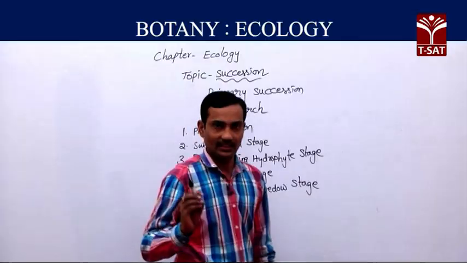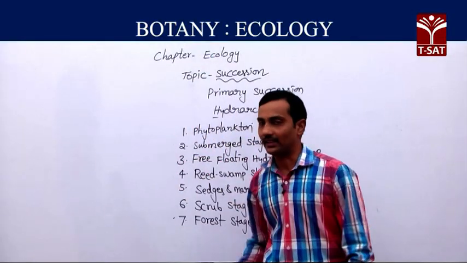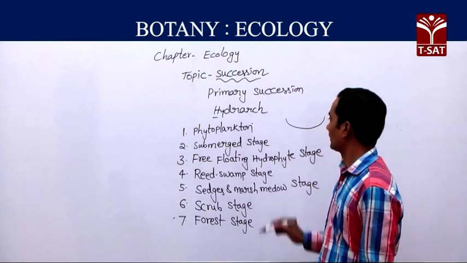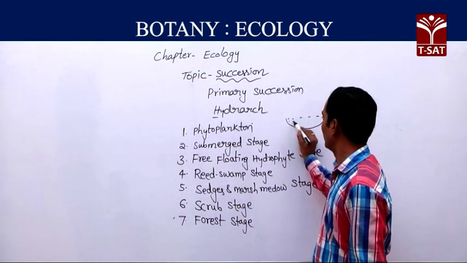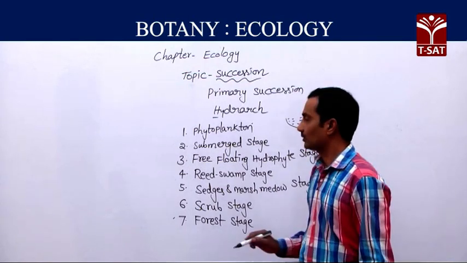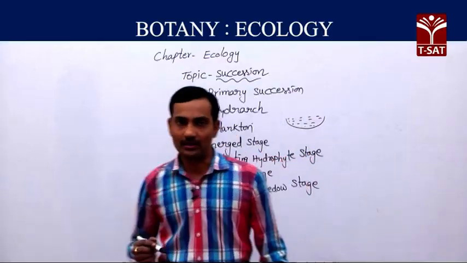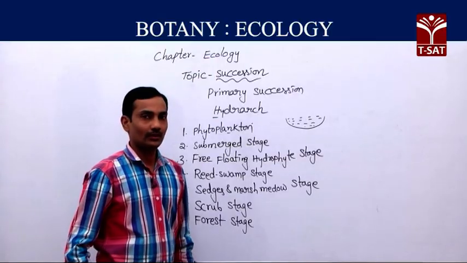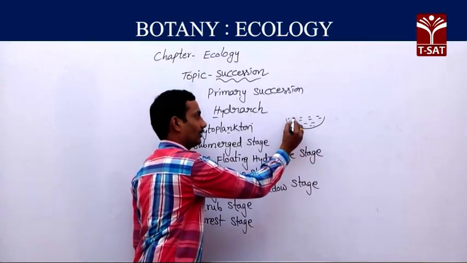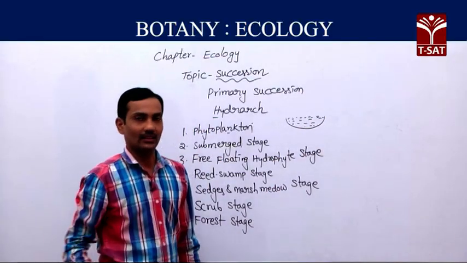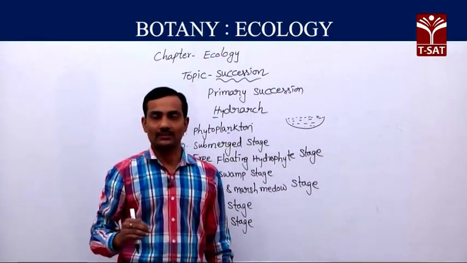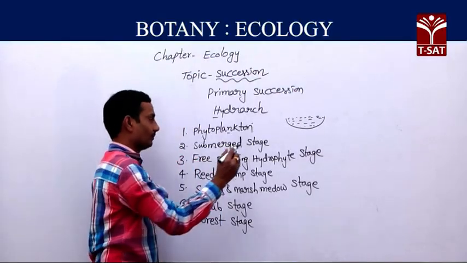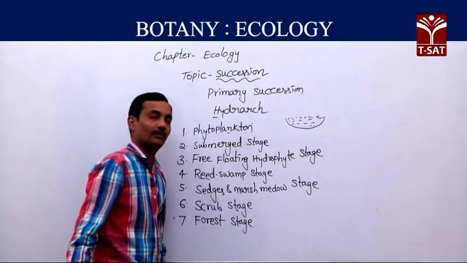For example, in the phytoplankton stage, first a pond is created like this. After creation of the pond, the first type of plant community is phytoplankton. Usually first free phytoplanktons, unicellular or colonial or filamentous algae, usually grow on the surface of water.